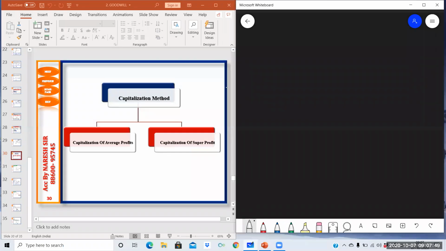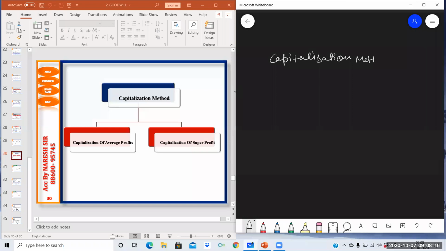12th class accountancy, chapter 3, goodwill, nature and valuation, and the last method, the capitalization method. In this method, there are further two sub-methods. Already we have done the simple average method, the weighted average profit method, and the super profit method.